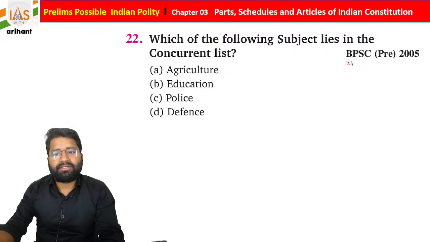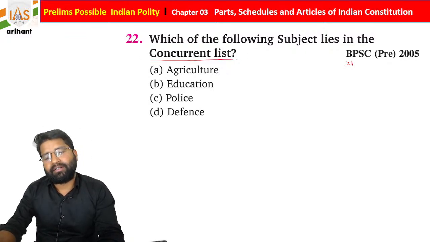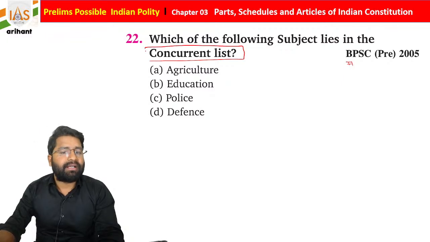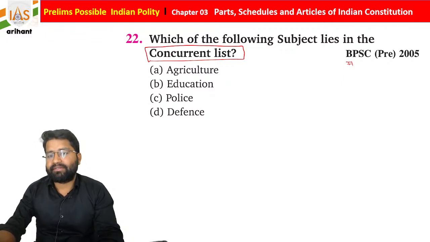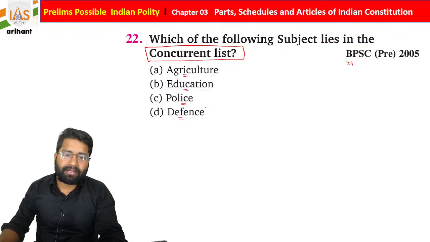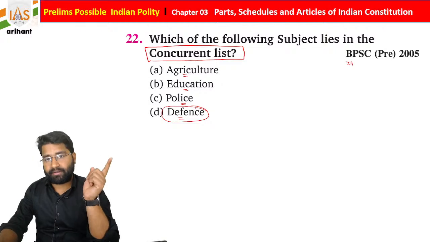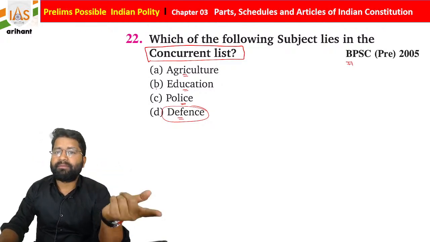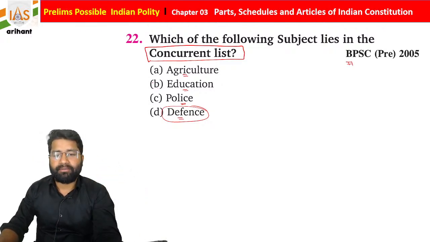Now which of the following subjects lies in the concurrent list? Means it is the matter of concern for both center as well as state. Agriculture, education, police and defense. Agriculture is part of the state list. Defense is basically part of the national interest. And police will be handled by the state government only.